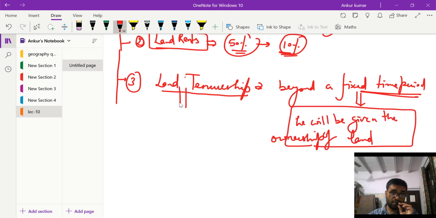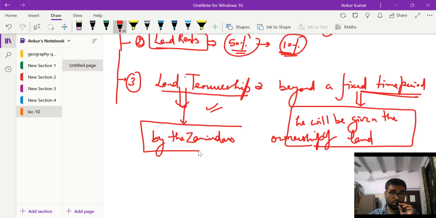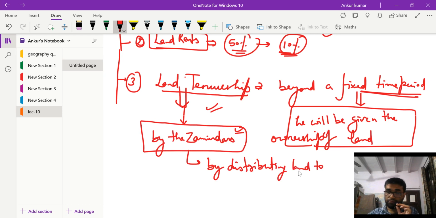But these tenureship legislations were again dodged by the zamindars. They cheated these legislations by distributing land to their relatives.